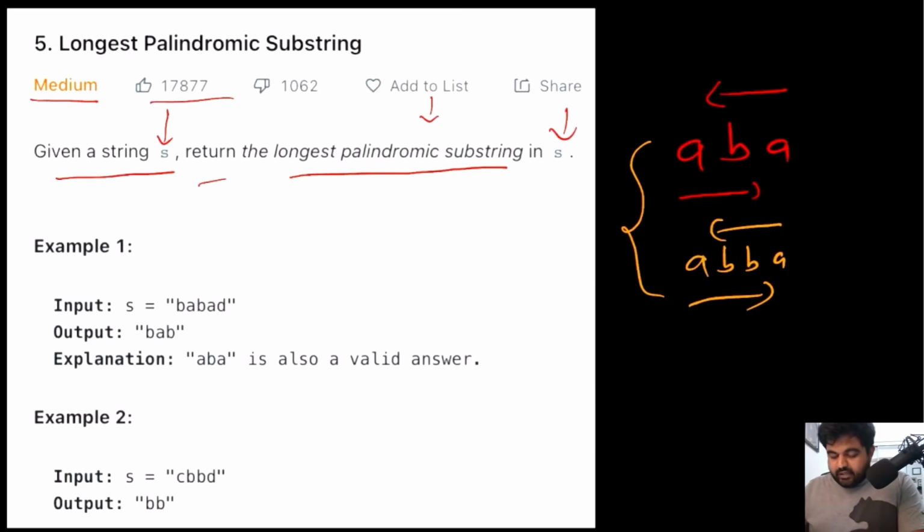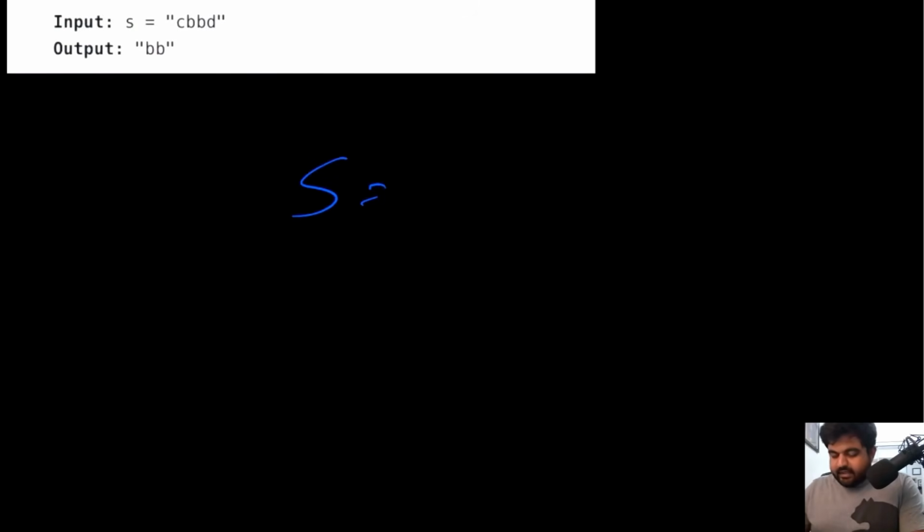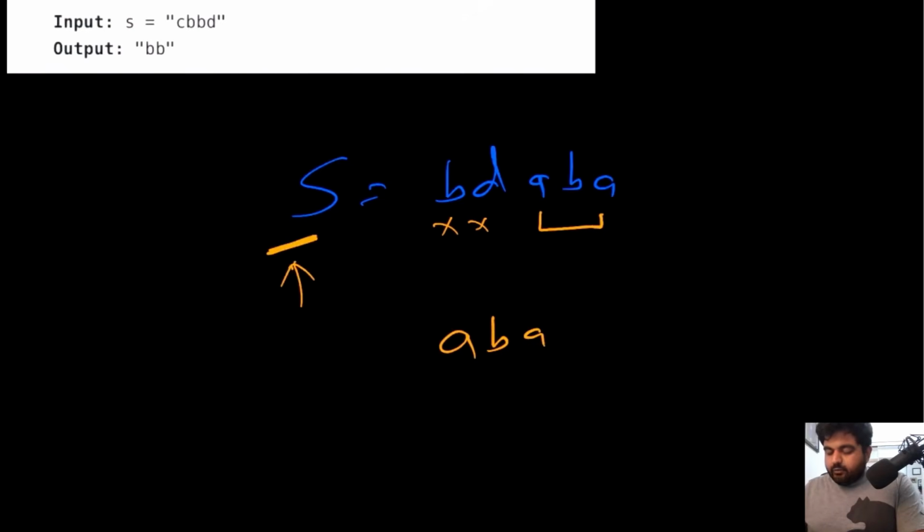Now our aim is to find the longest palindromic substring inside this given original string S. This is not a very good example to understand, so let me create a custom example. In this case, we need to find the longest palindromic substring. If we see the string S by itself, it's actually not a palindrome. But if we see these three values A, B, A, and we get rid of this B and D, we can create a palindrome, which means in this case we can return ABA as the longest palindromic substring present inside this given string S. And this is exactly what we need to return.